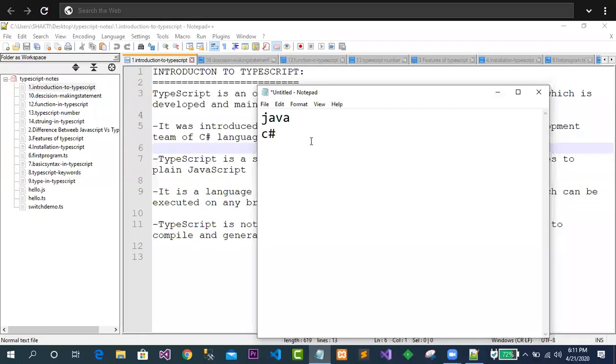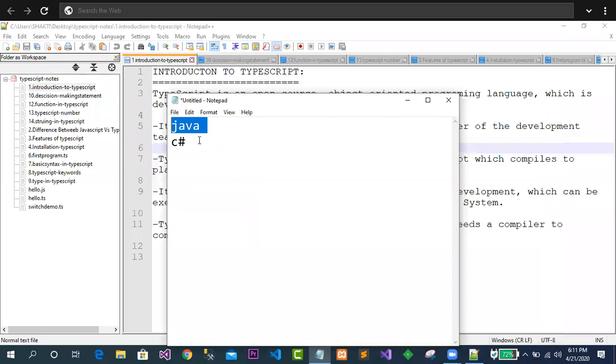It means you may be a Java developer or a C Sharp developer, or any other programming language you have studied. In both programming languages, whenever you come to the OOPS concept, what are you wondering for? You might be wondering for class, interface, namespace, and keywords like extends.